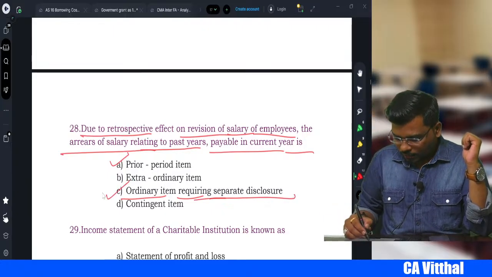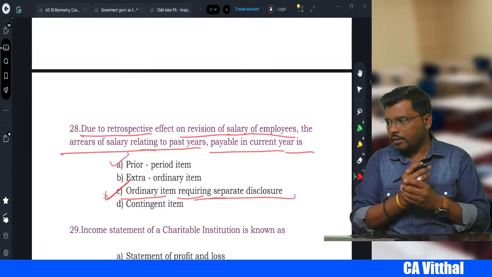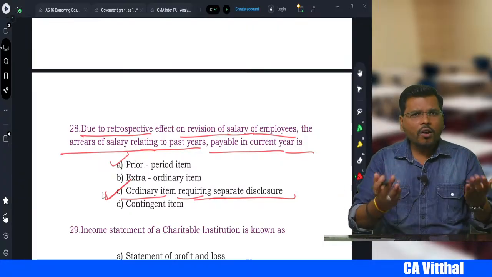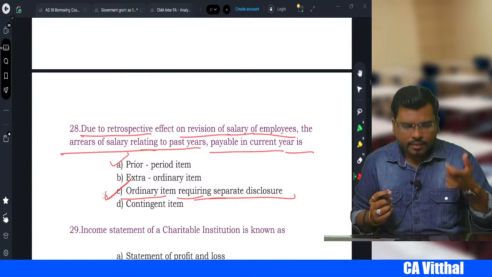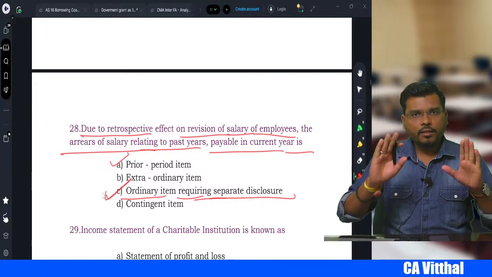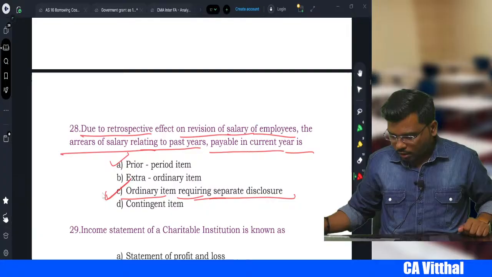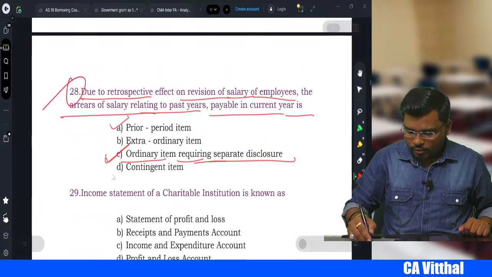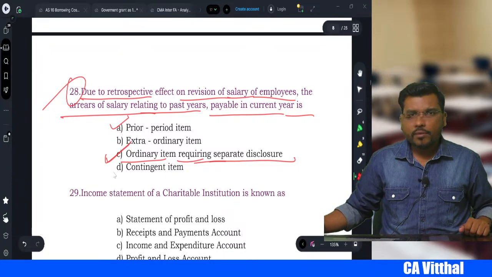Yes, very good. Ordinary item, because salary is an ordinary item, but this item needs separate disclosure in the notes to accounts. You should focus on this question because in the exam they may test it.